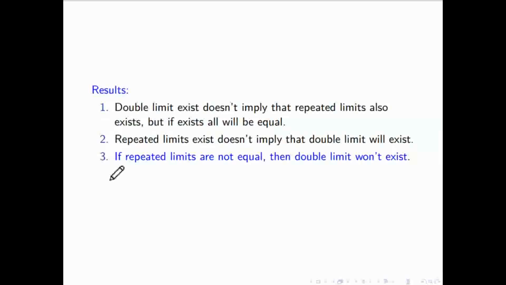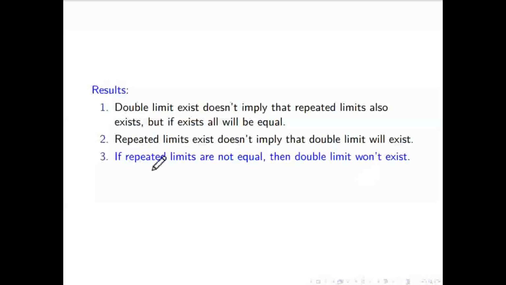The third point is very important. If repeated limits are not equal, then we can definitely say that the limit doesn't exist. So that criterion is used to show that a limit does not exist. If you want to show the limit does not exist, find the repeated limits. If both are not equal, then say that the limit does not exist. If not equal, then only it is.